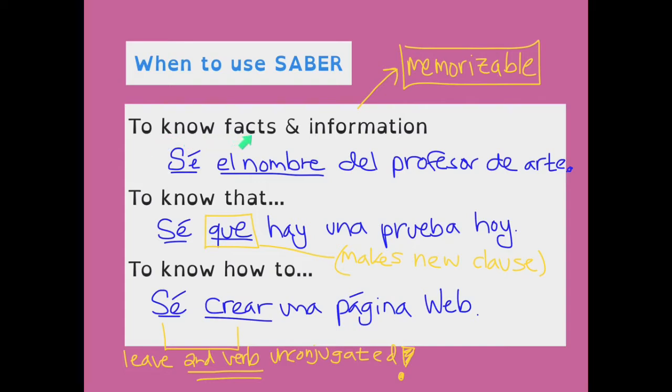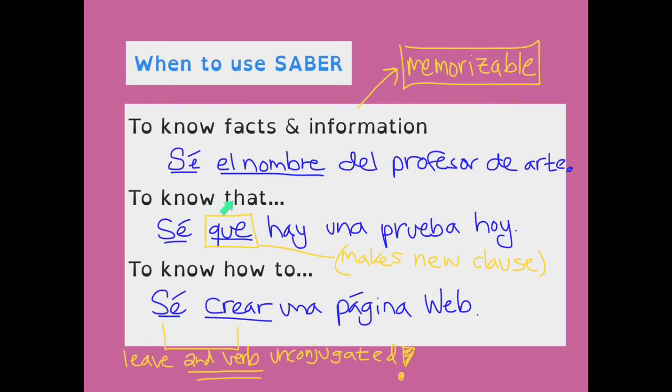Anytime we're talking about knowing facts or information, so by that I mean things that are just memorizable. You can just know them right off the top of your head. So for example, sé el nombre del profesor de arte. I know the name of the art teacher. That's just basic information that you just know right off the top of your head. It's memorizable.